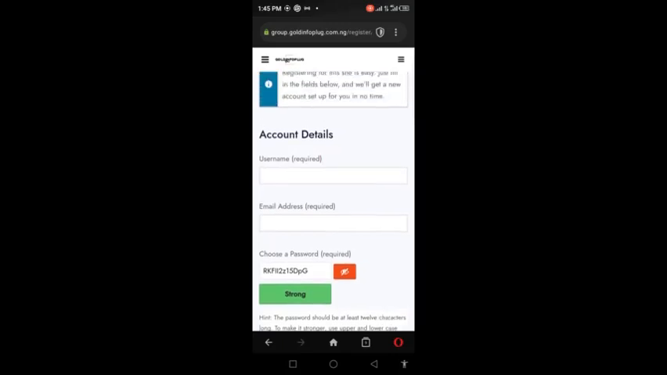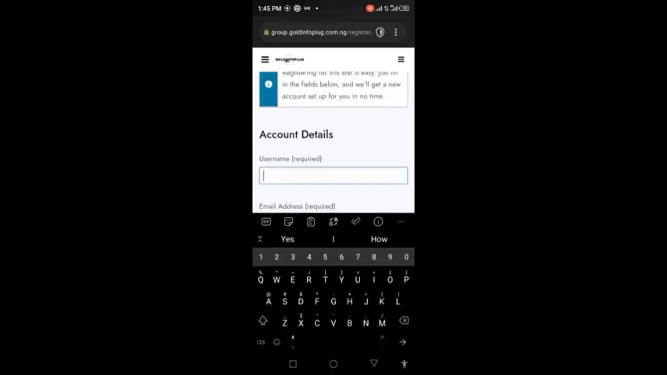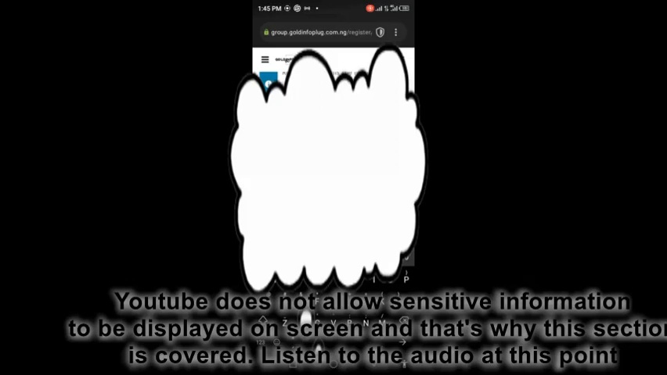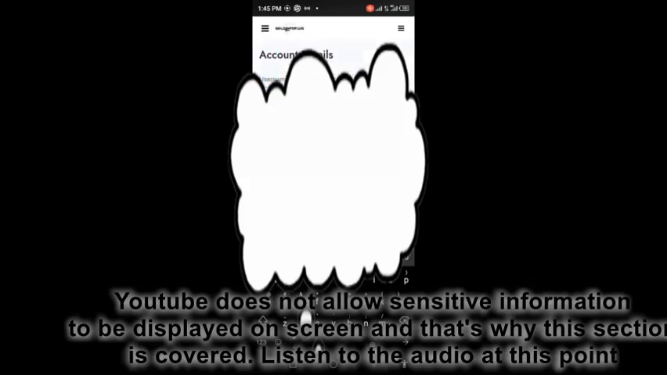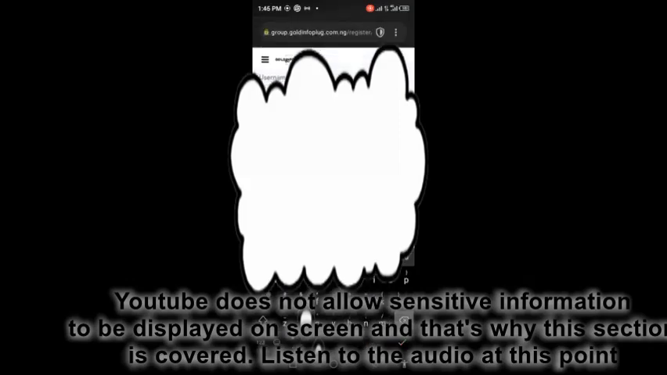On this page, make sure you fill in all your information correctly. For username, you can use whatever username you like. Then use your preferred email address. Your password should be something you don't make visible. Type in whatever your password is.